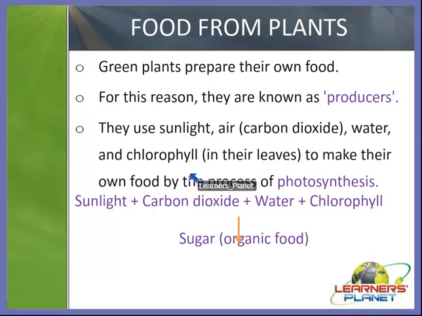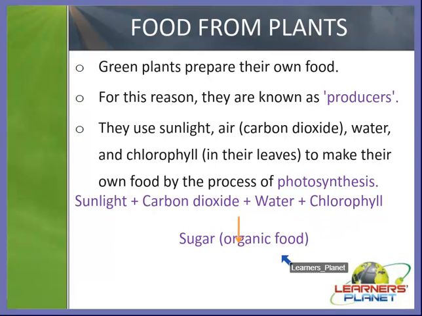So all these factors are very important for the plants to prepare their own food, and the process by which green plants produce their food with the help of sunlight, carbon dioxide, water and chlorophyll is known as photosynthesis. So this process is actually called photosynthesis.